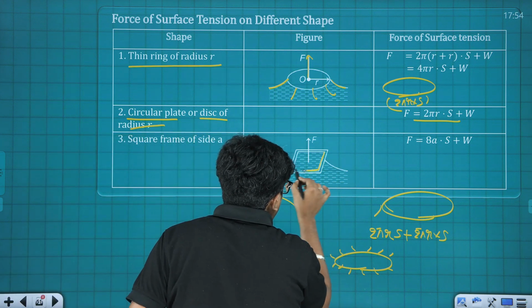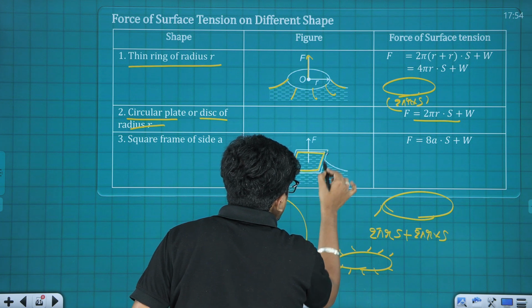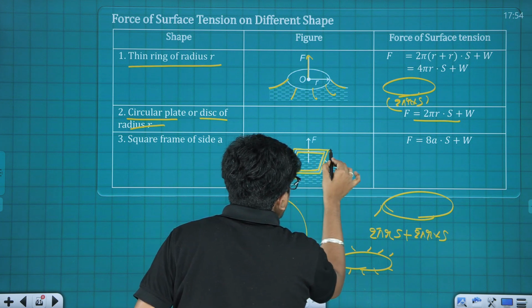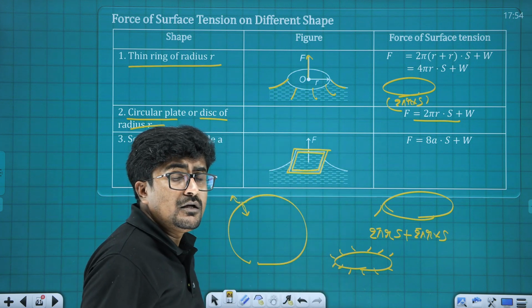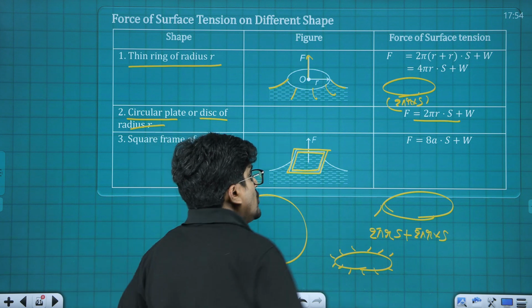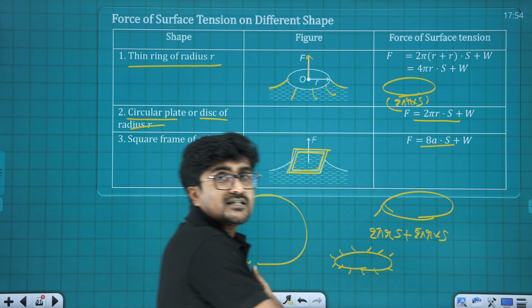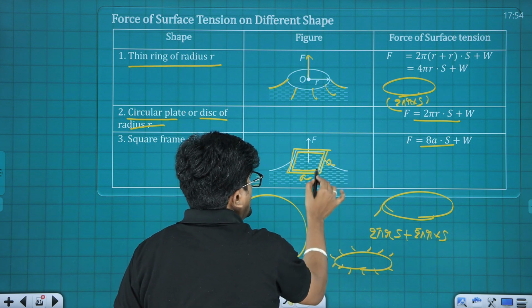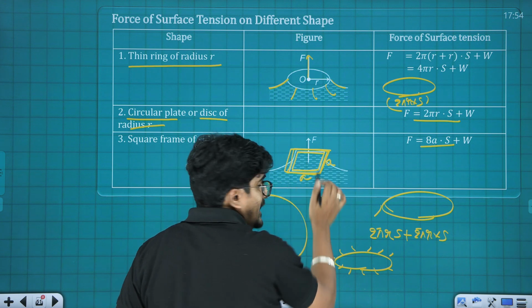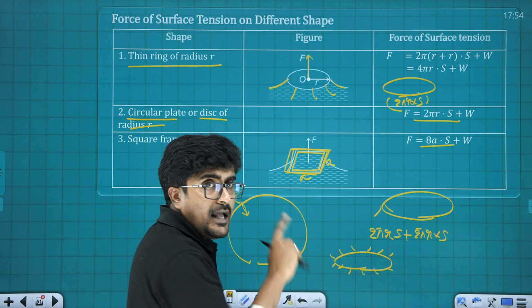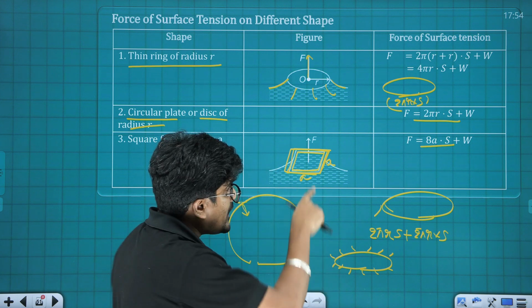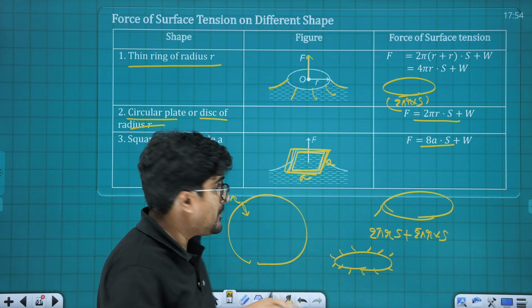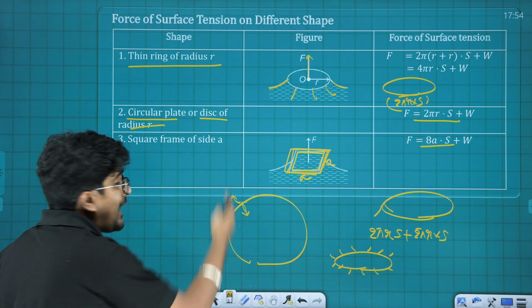That means here you have one surface and here another surface, just like a ring. So it is going to be 8 times a into s plus w, where a is the side. This is a plus a, that is 4a into s inside and 4a into s outside. So that is why it is 8a into s plus w in the downward direction, which needs to be balanced by capital F.